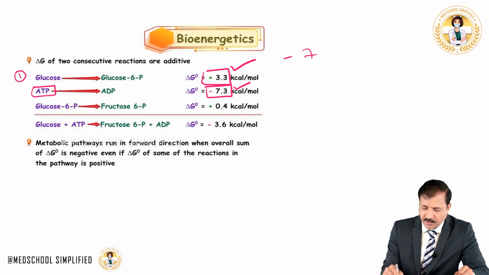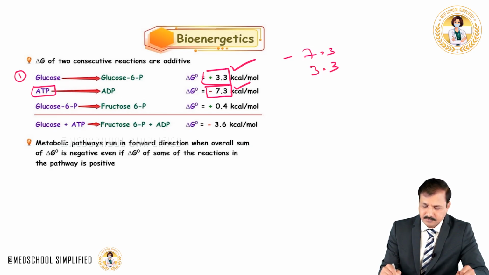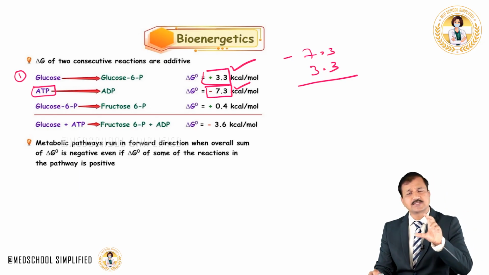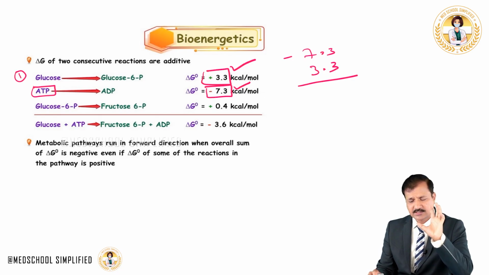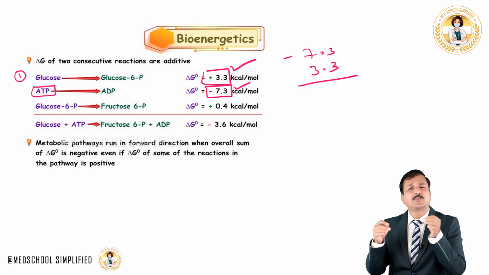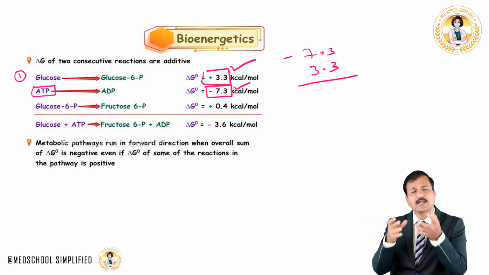So you take minus 7.3 kilocalories and subtract 3.3 from it. Don't worry about minus and plus here, it just indicates exergonic and endergonic reactions. So we have 7.3 kilocalories. Imagine that you have $7.30, and out of that you need to spend $3.30.